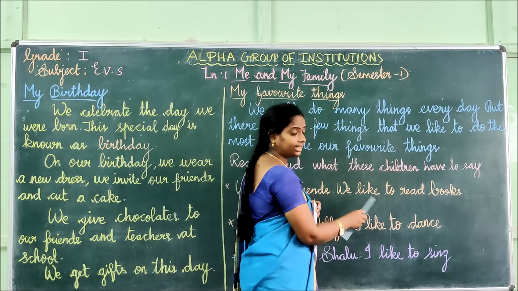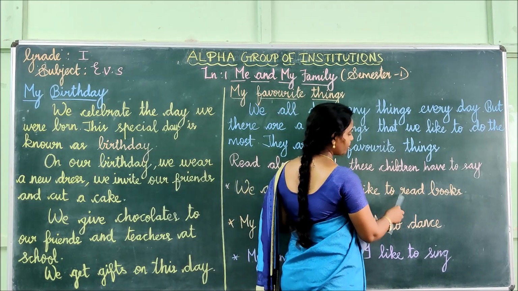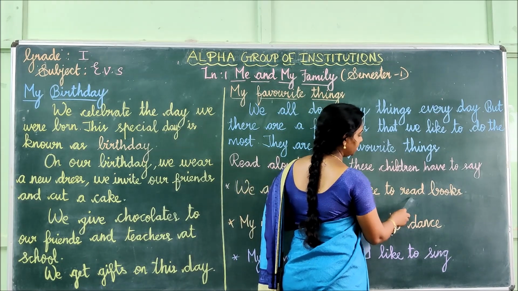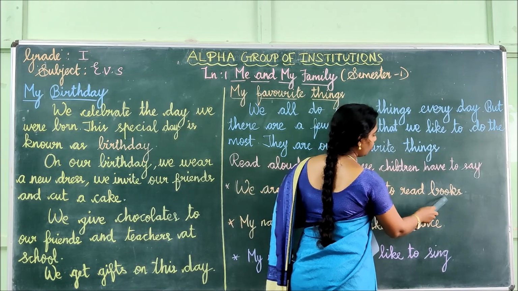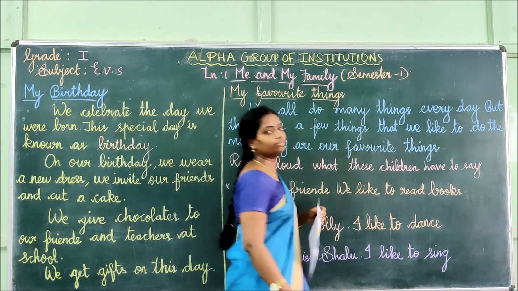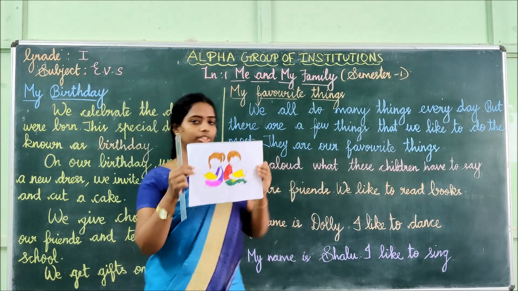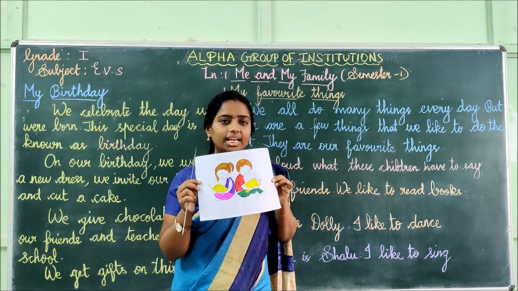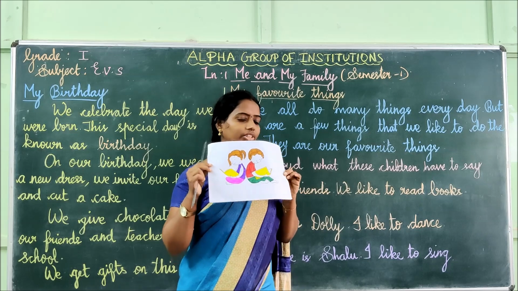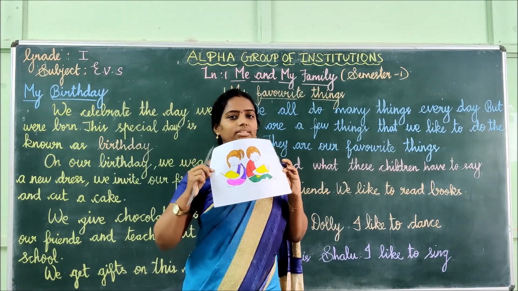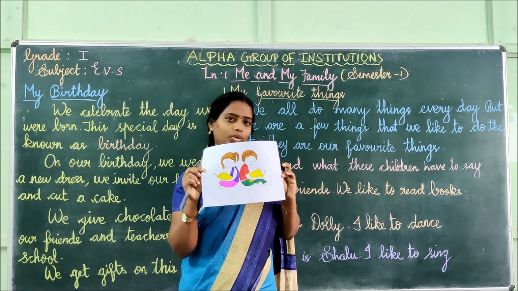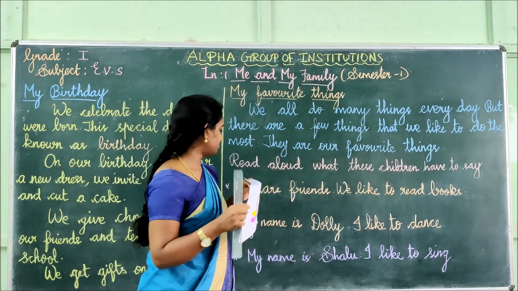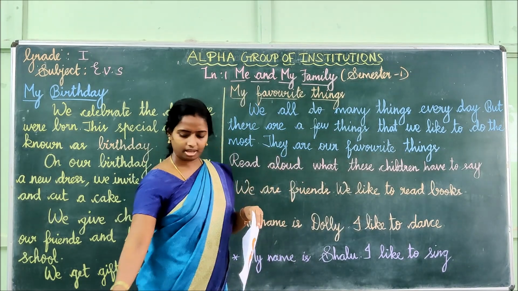Like. Go to, or read. Books. Book. See, in this picture itself, we can easily say what these two kids are doing. They are friends and they are reading. So their favorite thing is to read books. Okay, children?